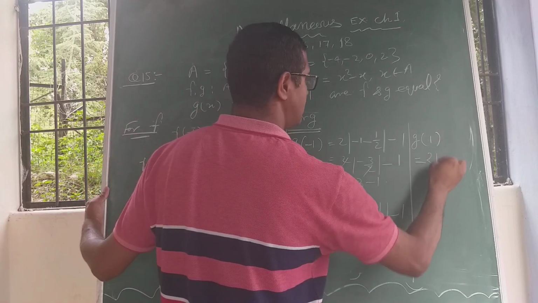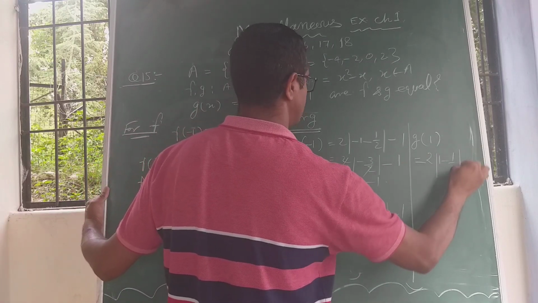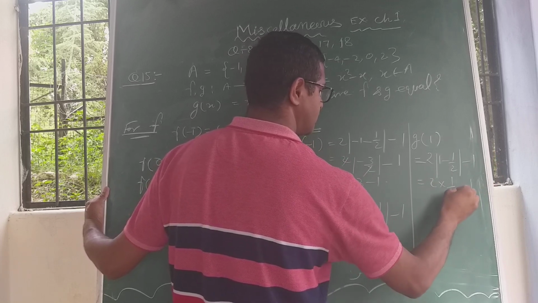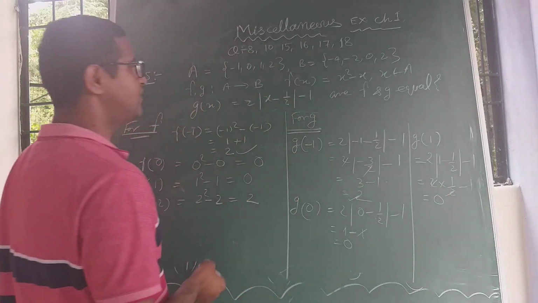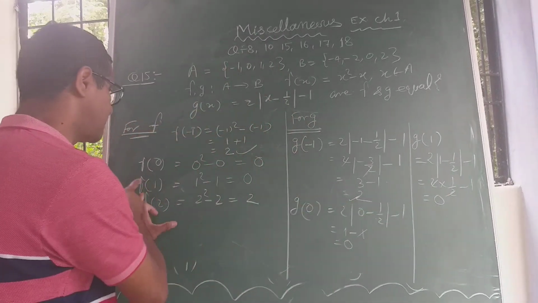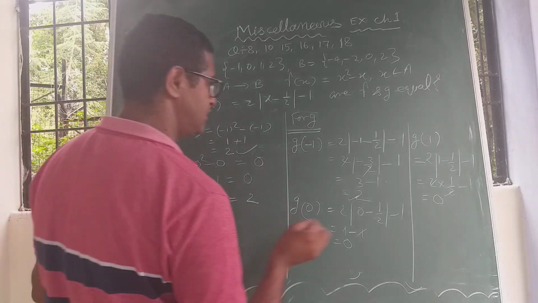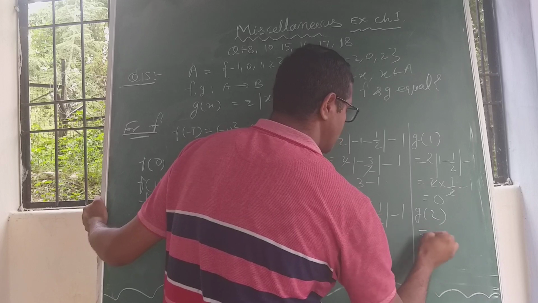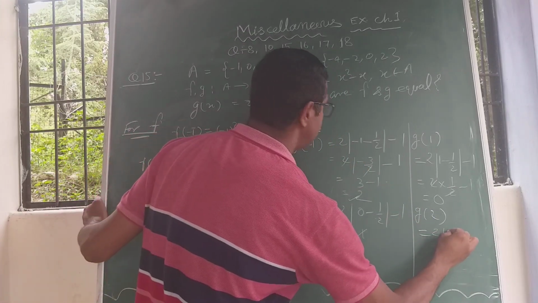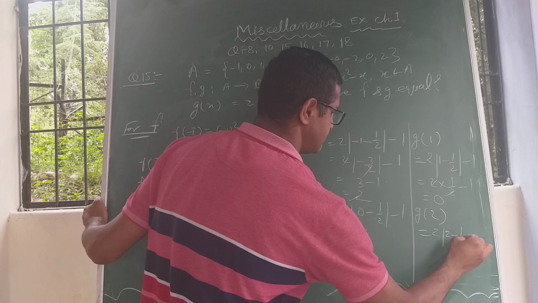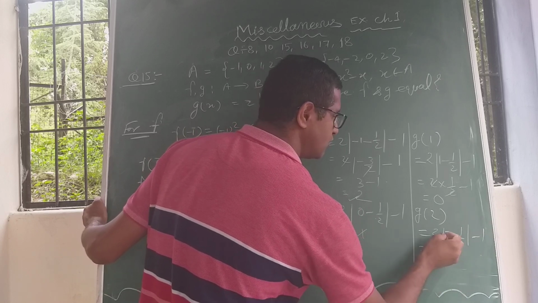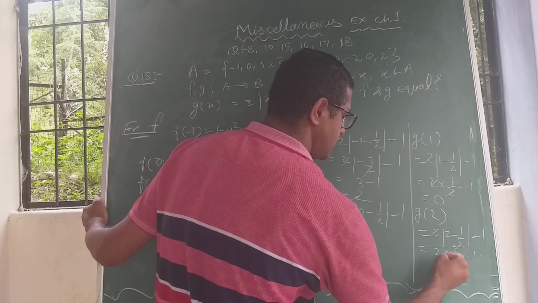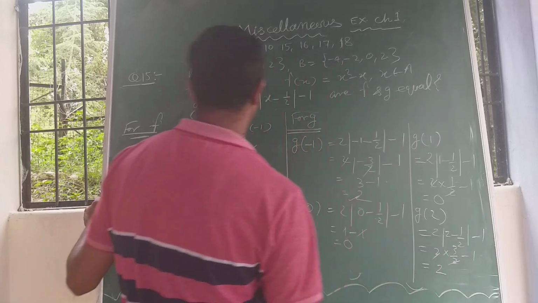Now g(1) equal to twice of mod of 1 minus 1 by 2 minus 1. Twice of 1 by 2, 1 by 2 minus 1, cancel, the result is g(1) equal to 0. Here also f(1) equal to 0. You can compare. Now g(2) equal, you will put 2 here, twice of mod of 2 minus 1 by 2 minus 1. 2 twos are 4, 4 minus 1 is 3, 2 into 3 by 2 minus 1, cancel, and g(2) equal to 2.